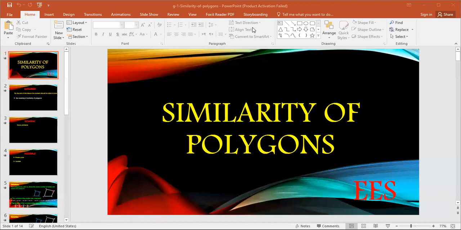The order is very important. It is preferred to write the two polygons in the same order of their corresponding vertices.